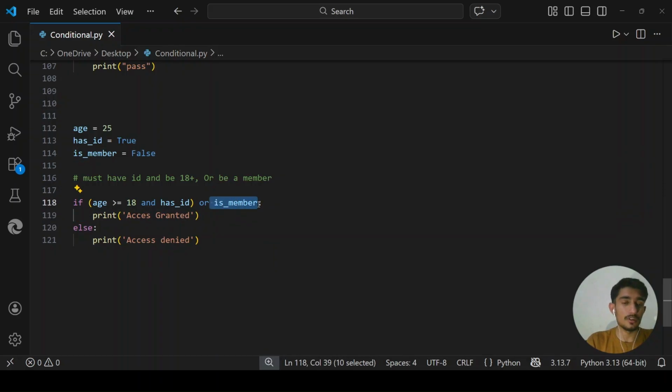is_member will carry a false value because I created it here. So OR has two conditions. On the right hand side it is false, but on the left hand side it must be true. Because this is false, this must be true. In order to print this line, giving him access granted, this line must be true, or this line must be true. But we know that this line is not true because I already created is_member, because he is not a member. So I said false.